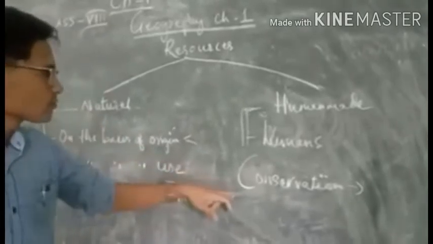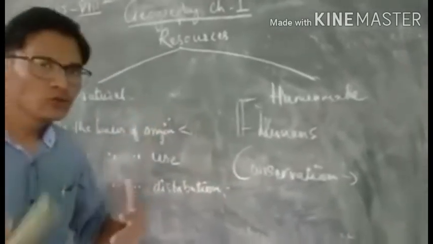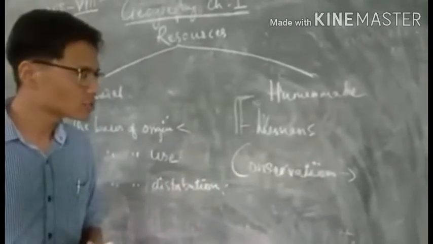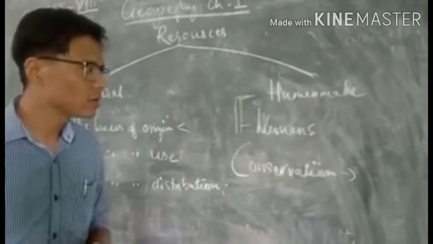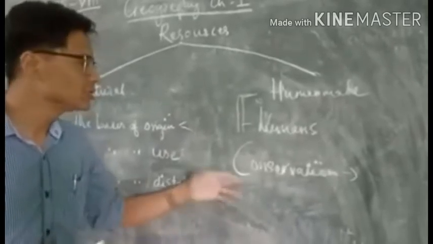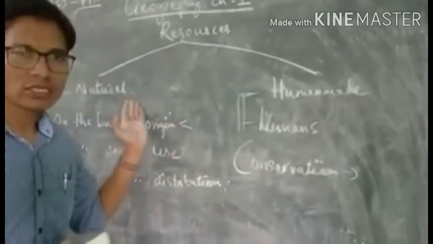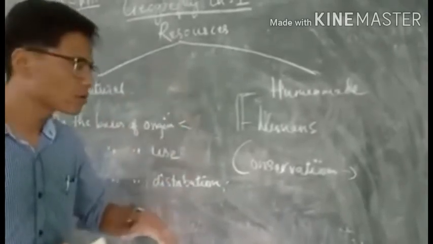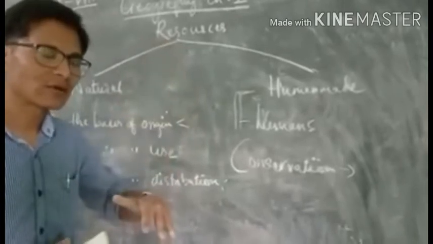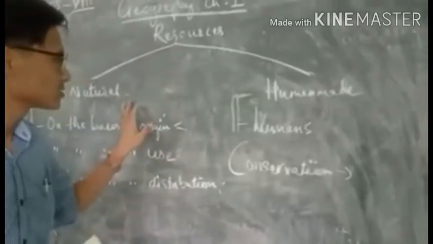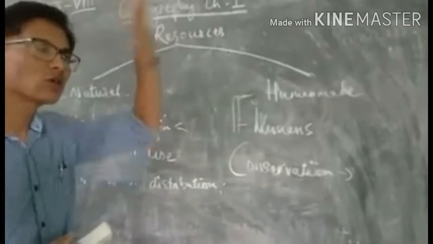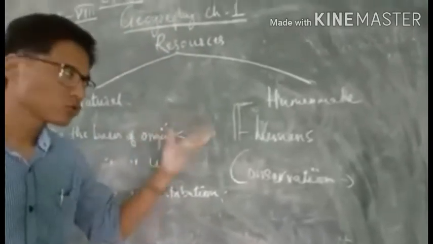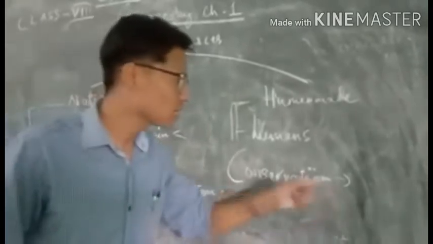So the overuse, the misuse, the random use of resources and using them in a negative manner can lead to the depletion of resources, and then the degradation of resources. The quality may go down, the quantity may go down. Depletion and degradation of resources may happen, and that will cause ecological problems in the environment, and also economic and social problems. So we must conserve our resources.